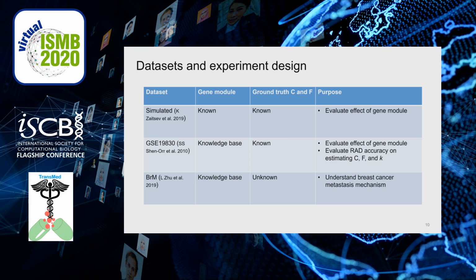The second one is the GSE dataset. It is a mixed RNA expression of rat brain, liver, and lung samples. The ground truth C and F are known, but we have to infer the gene module through a knowledge base, for example through the tool DAVID in our work. The last one is the breast cancer metastasis dataset, which consists of bulk RNA data of both matched primary breast and metastatic samples. We do not know the ground truth C and F and we have to infer the gene module through a knowledge base as well.